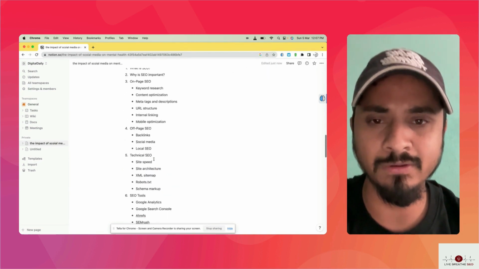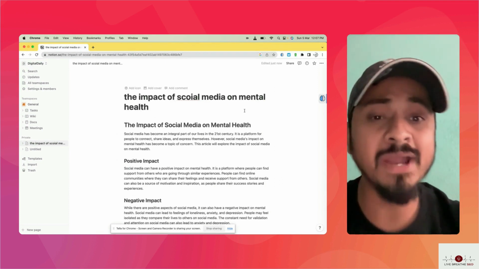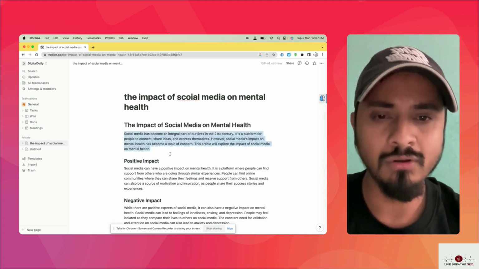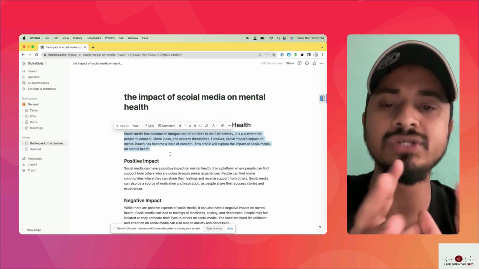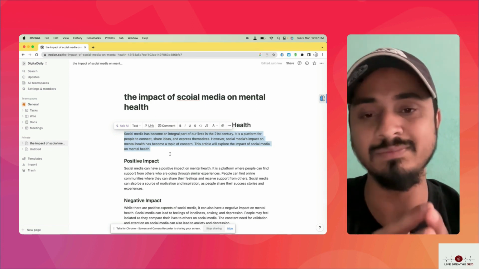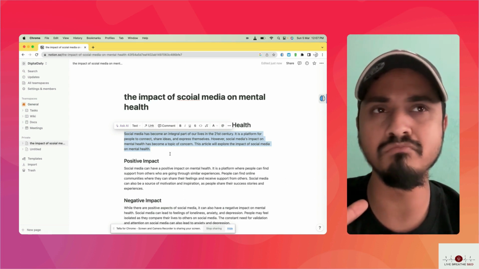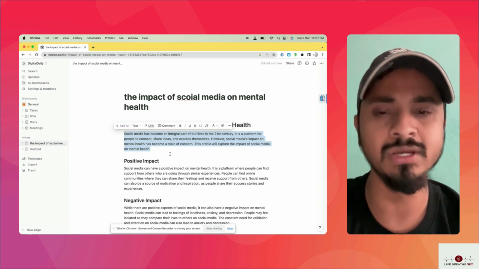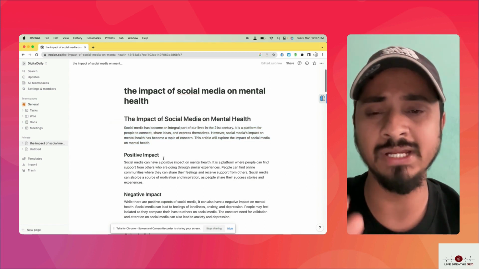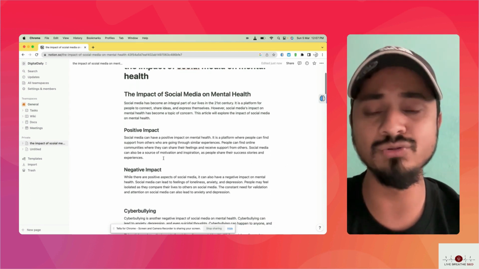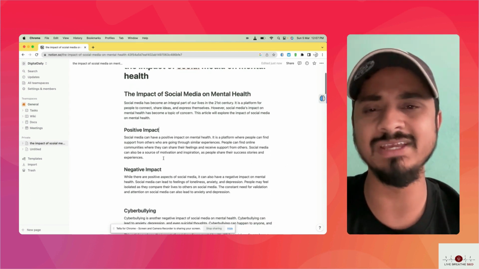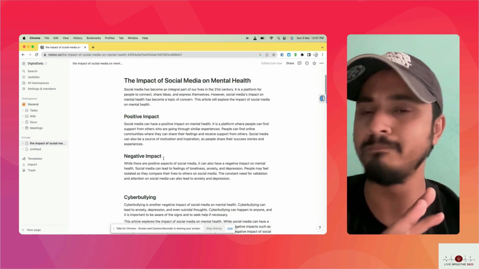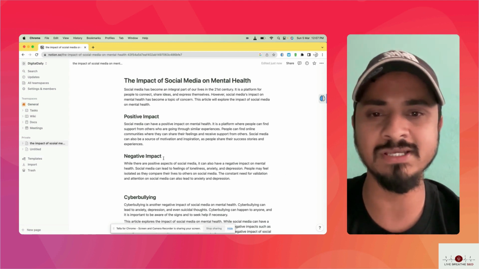Also, I noticed the sentence pattern. The impact of social media on mental health. If you read through the whole article, what it is showing is, if you type a similar prompt on ChatGPT, it has a wide vocabulary, so sometimes the sentences are difficult to read. But here in Notion AI, I found out that the sentences are quite simple, easy to understand. So for most of the cases, that is the thing people are looking for, right? So easier to read and process.